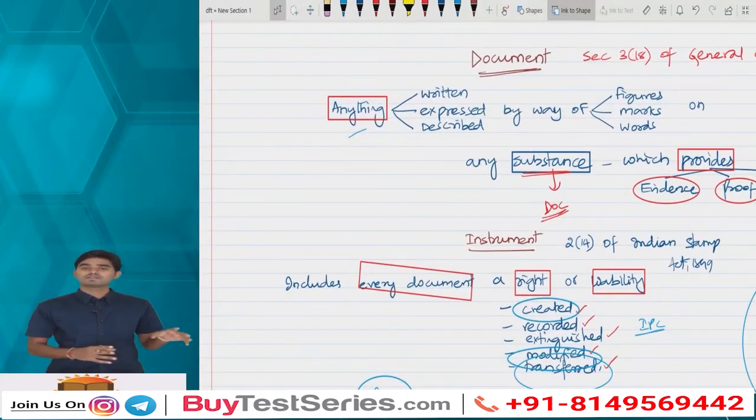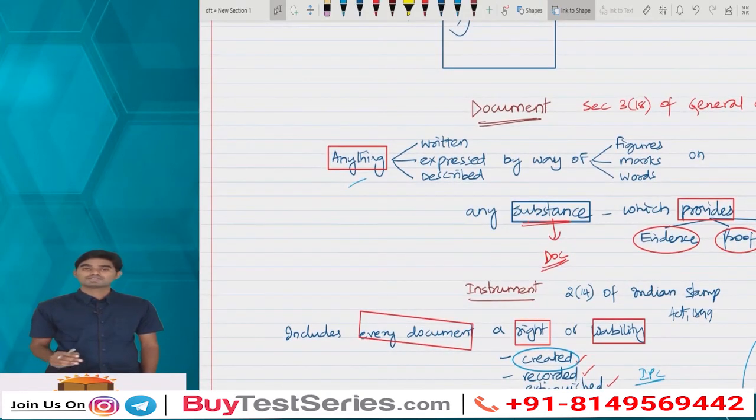Document: anything that you write on any substance which is giving you some information or a proof, then the substance is a document. And if the document is creating, modifying, or extinguishing any sort of right or liability, then that turns out into an instrument. And if that instrument is in writing, signed and sealed, and delivered to the other party, then that instrument turns out into a deed. Clear everyone? This is a very, very important question for examination for 8 marks or 4 marks.